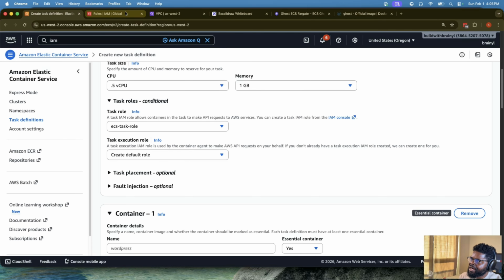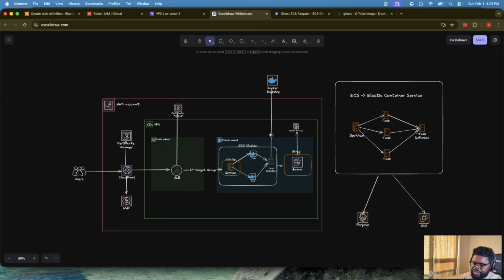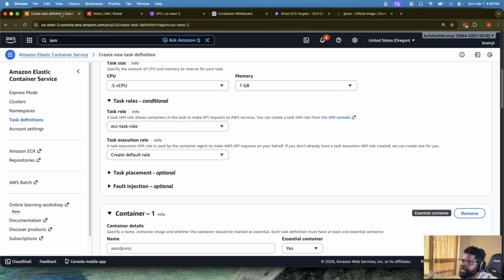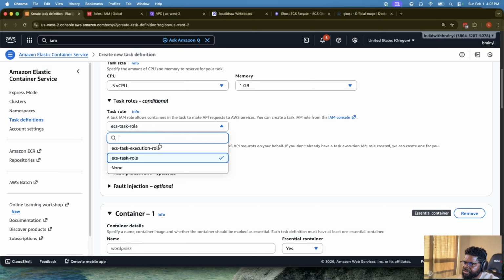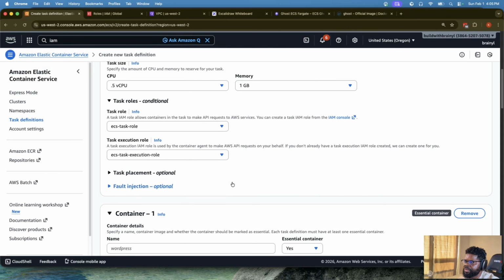I didn't really say that in the diagram, but if you go back to our diagram, you see that here we're only talking about the service running, but we didn't talk about if the service needed to write something to S3, or if the service needed to talk to DynamoDB. We didn't really put all that, right? So sometimes the task itself needs a permission to do that, and that's the task role. But ECS itself needs an execution role, in terms of mounting secrets, doing stuff that is all ECS related. So when we are creating the task definition, we've said the task role is the one we created, and then the task execution role is this one, right?